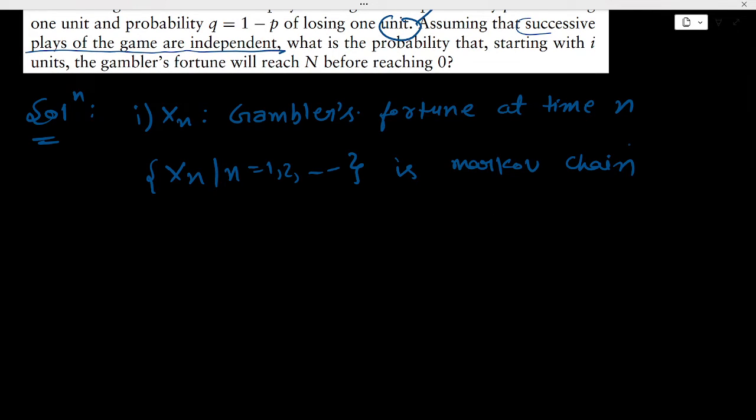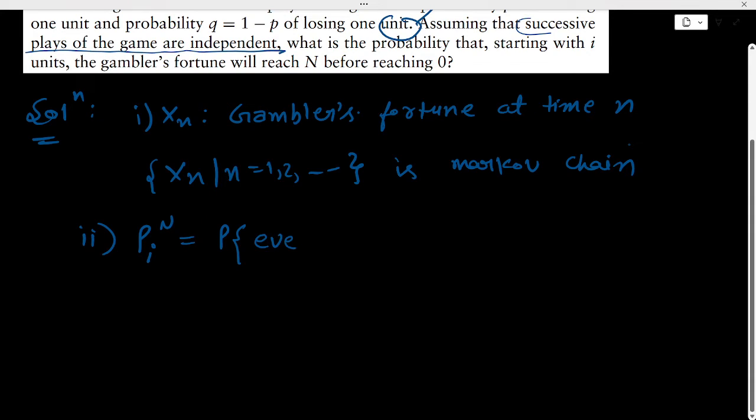So now let's introduce another variable. Let's name it Pin, which denotes the probability that the gambler's fortune will ever be n, given that he starts from I rupees. Okay, so this is our Pin.